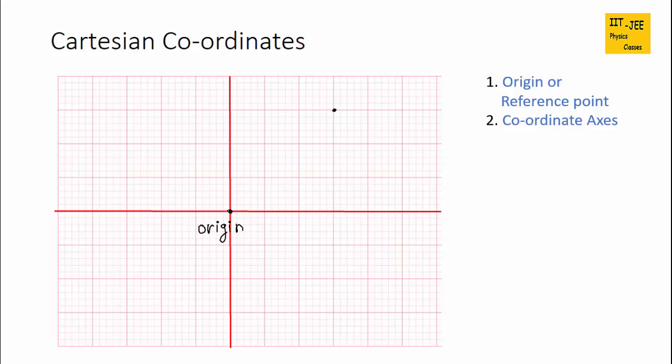So in these coordinates we have two axes. The first axis is the x-axis and the second is the y-axis. The x-axis goes horizontal, the y-axis goes vertical. Going right is positive, like this is the positive x-axis, and going up is also positive, so the positive y-axis. From the origin, if you go down, it's the negative y-axis, and from the origin if you go left, it's the negative x-axis.